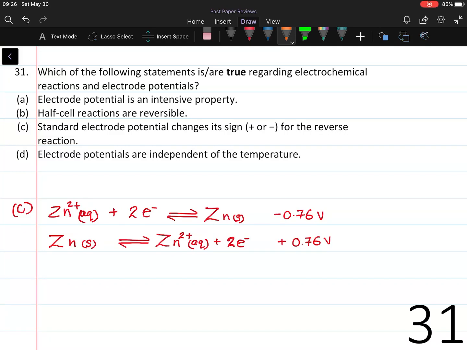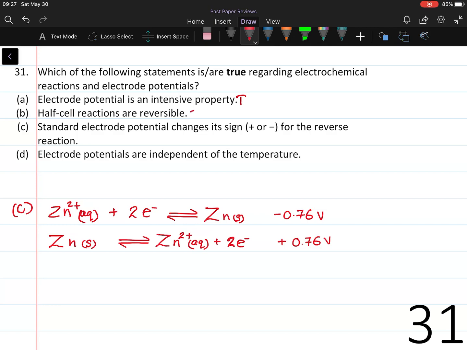Question number 31. Which of the following statements are true regarding electrochemical reactions and electrode potentials? Statement A. Electrode potential is an intensive property. This statement is true because electrode potential does not increase even if the amount is increased. Statement B. Half-cell reactions are reversible.